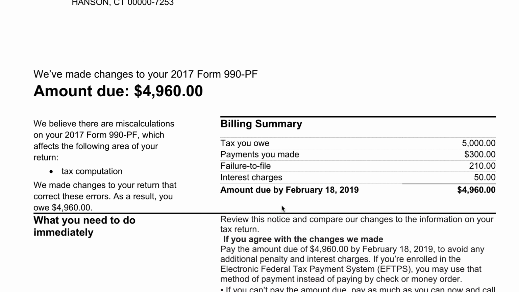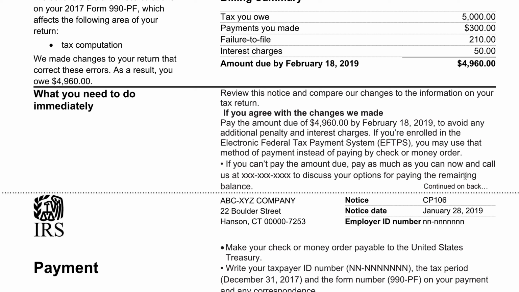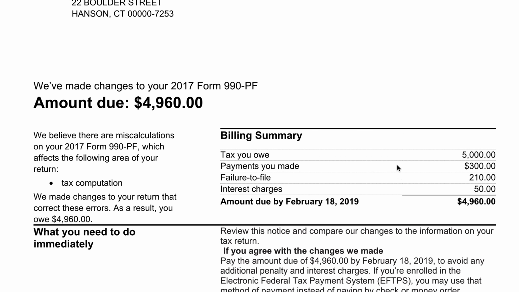So let's take a closer look at what happened here. There's a billing summary to the right. It says something about tax computation on the left-hand side. So let's look at this breakdown. It shows that the tax that you owed was $5,000. You paid $300, but then the IRS came back and assessed a failure to file penalty of $210 and then interest charges of $50. So if you agree with the IRS changes, you can simply pay the tax due by